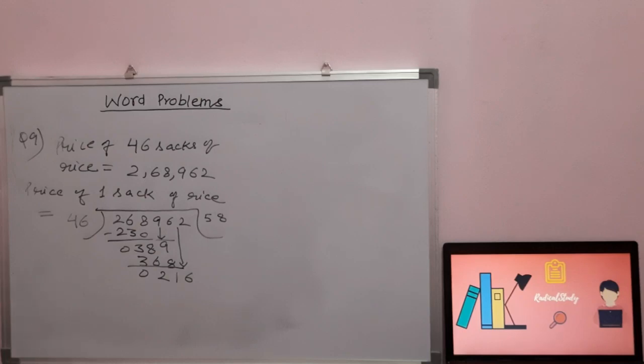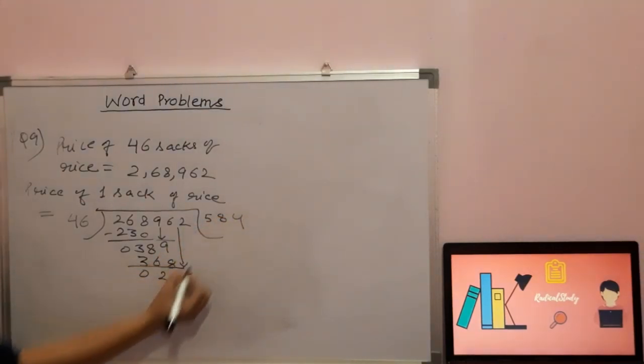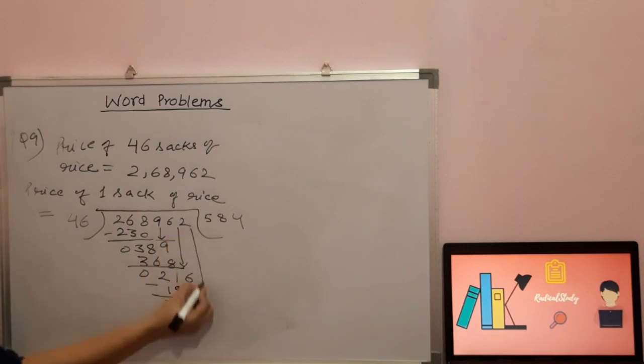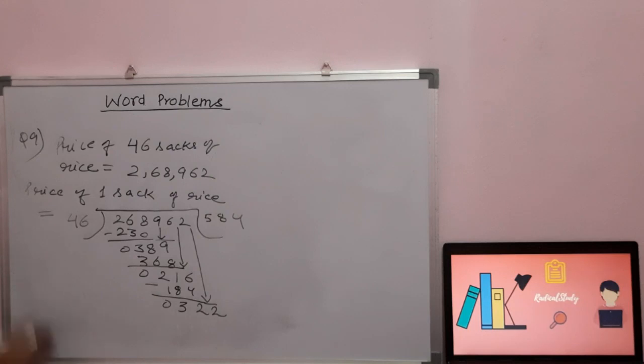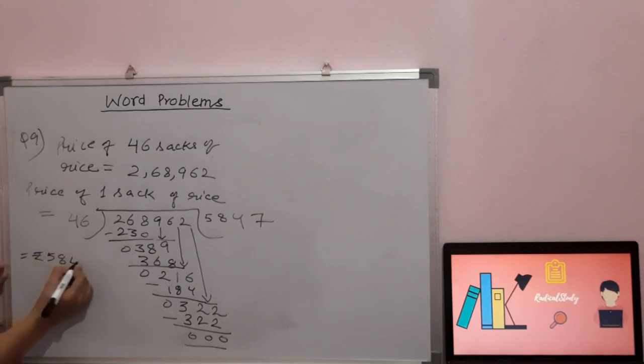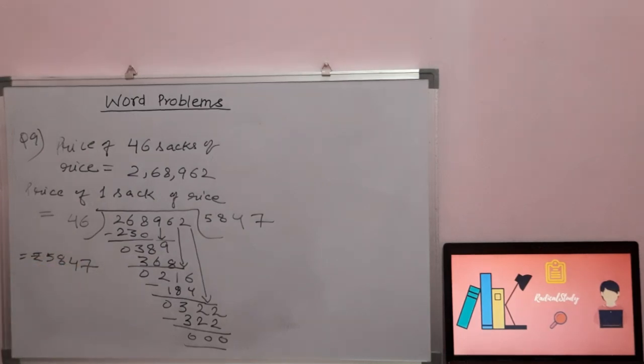Now 46 4s are 184. So 2, 3. Now 1 carry 1, 2 will be dropped down. 322 is the remainder. Does anything come in the table of 46 that is 322 or less? Yes. 46 7s are 322. Now we have got 0 as the remainder. So the price of one sack, that is, the price of one sack of rice is ₹5,847. Now come to jaggery.